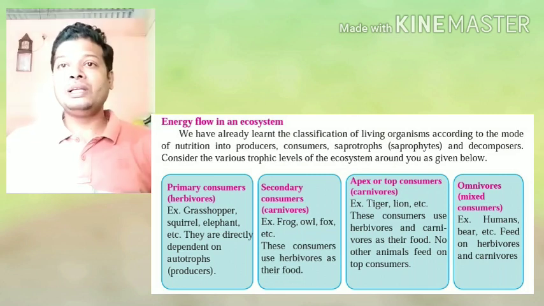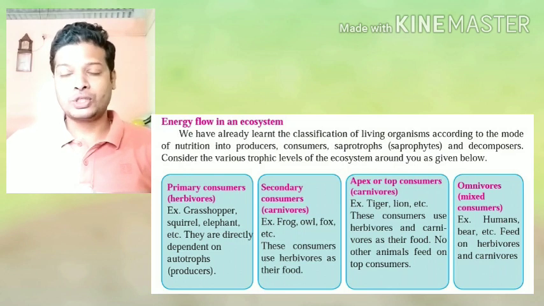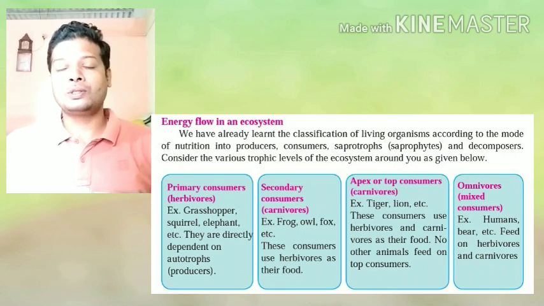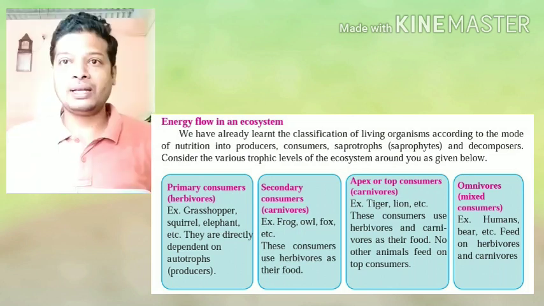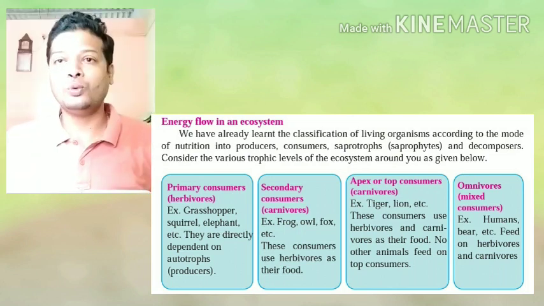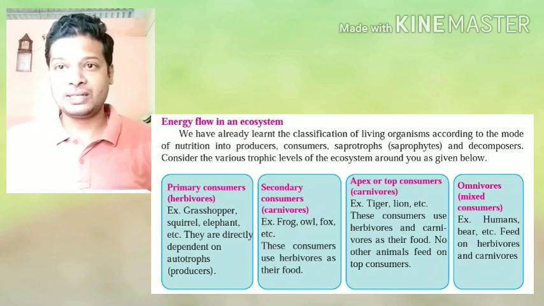We are also familiar with terms like autotrophs, heterotrophs, herbivores, omnivores, and decomposers. These are all parts of the ecosystem. First of all, producers. Producers are all the living organisms which can prepare their own food, and it can be used by other animals as their food source.